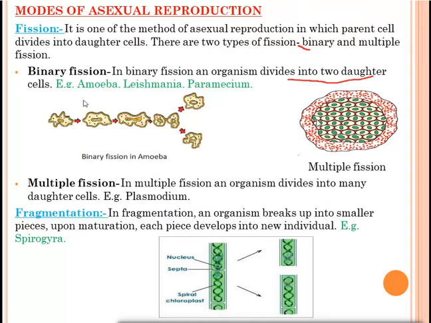Now multiple fission. What is multiple fission? In multiple fission, an organism divides into many daughter cells. Example: Plasmodium. It is a type of protozoa. You have heard about malaria. Malaria is caused by a protozoa called Plasmodium vivax.